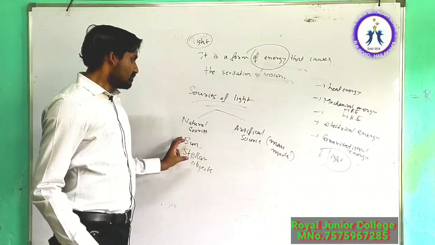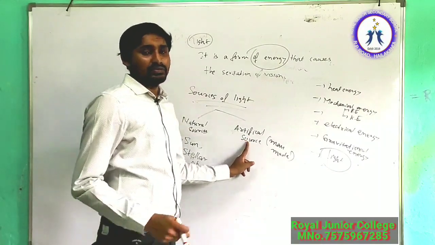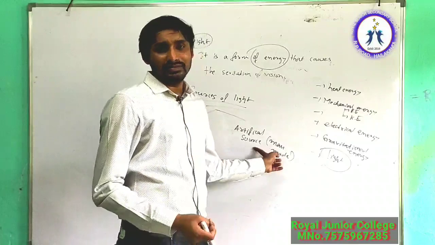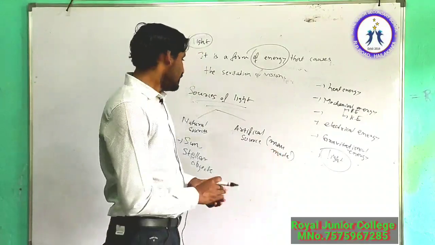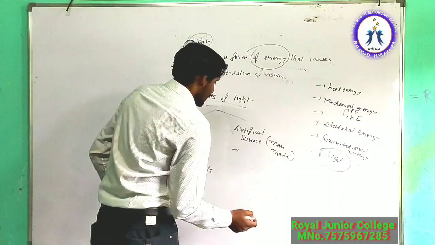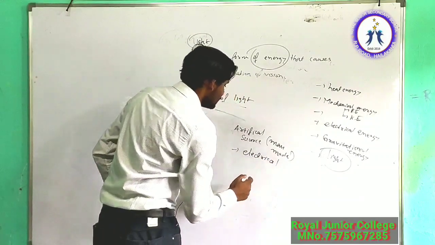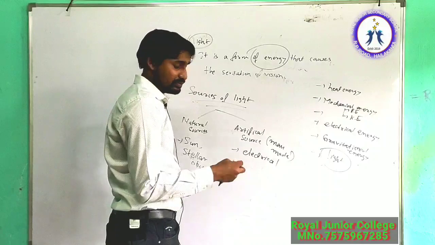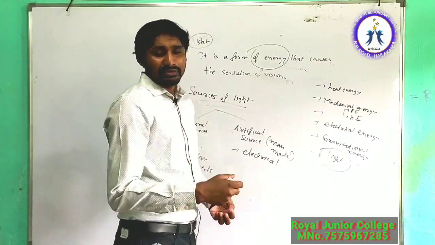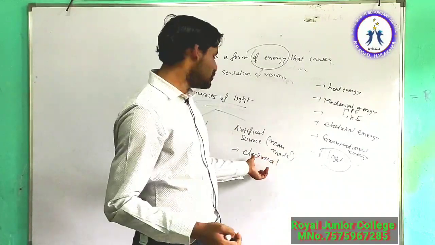Artificial means man-made, from where humans generate light. Like your electric bulb, these are examples of artificial sources, which are man-made sources of light. Humans use some techniques or methods to produce light.